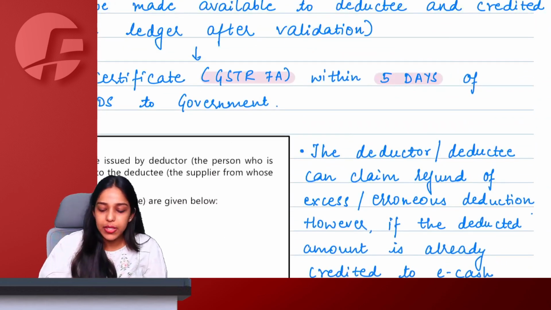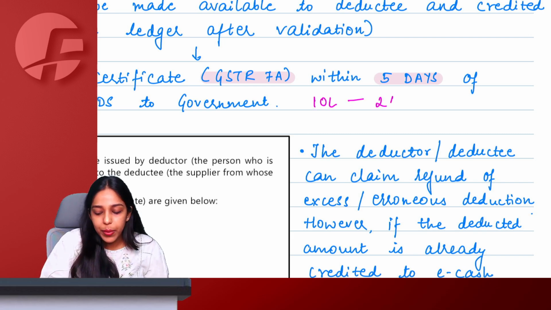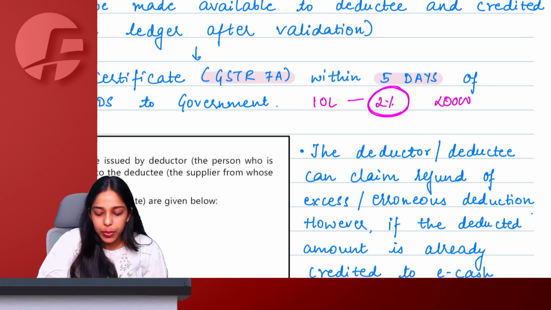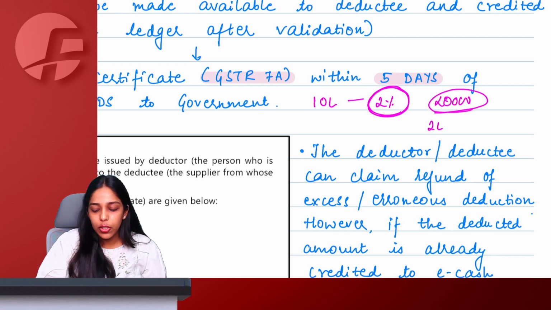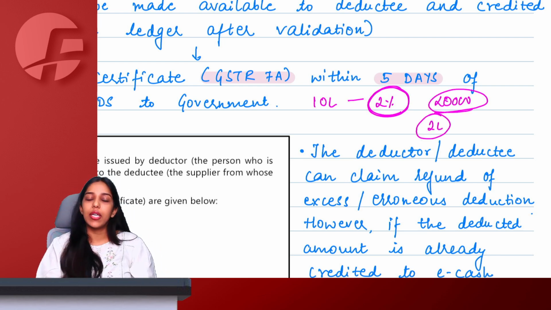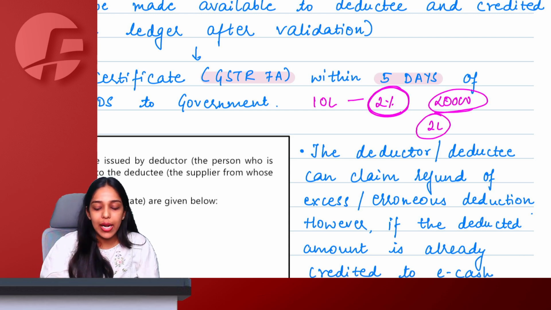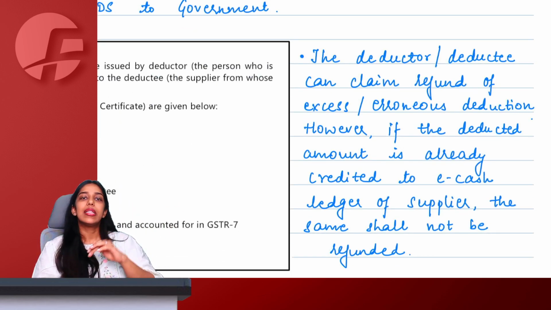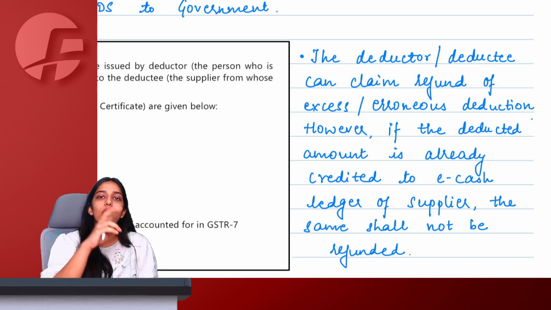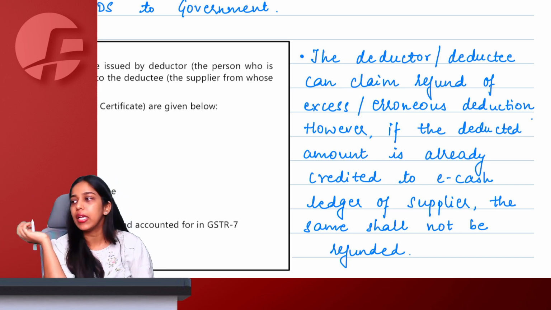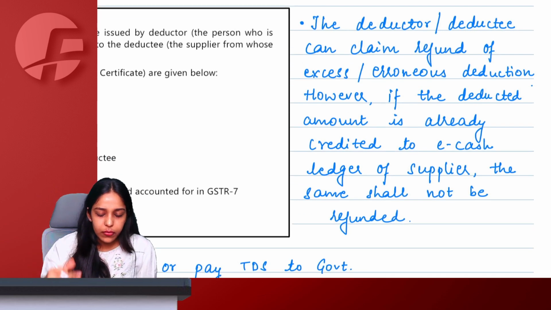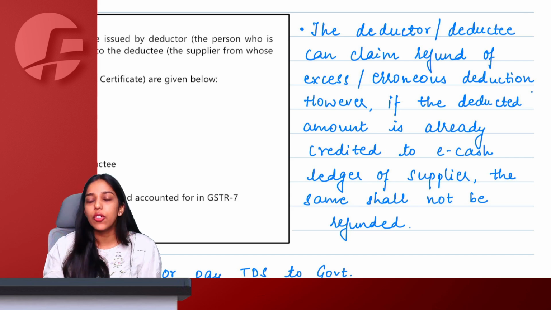Ma'am, let us say I supplied for 10 lakh rupees. So 2% TDS, 20,000, was required to be deducted. Mistakenly, we deducted 2 lakh rupees, and also deposited it to government. In that case, can we go and ask for refund of this erroneous excess deduction? The answer is yes. Either the deductor or the deductee, so basically the supplier or the recipient, anyone can go to government and ask for the refund. Government will give it, no problem.